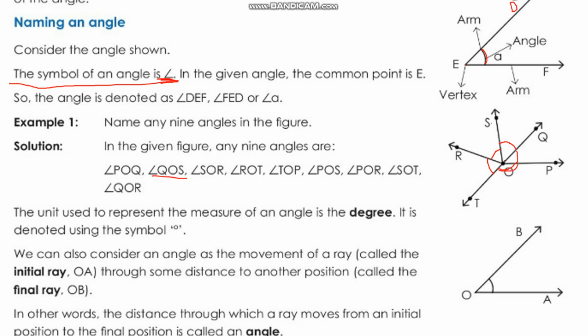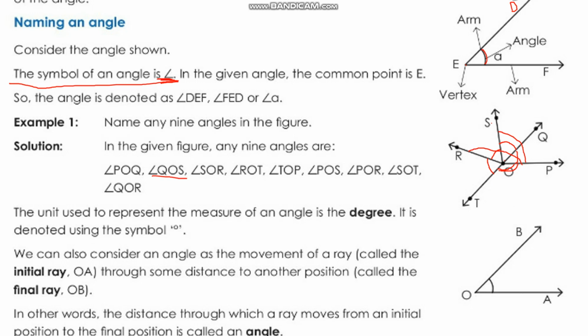Now after that, angle POS. Which angle is that? POS, this one. This big angle is POS. And after that, angle POR. That is this big one, from this side to this side.